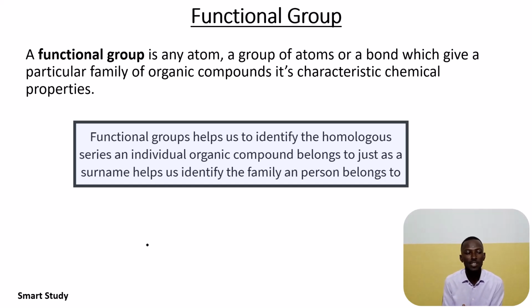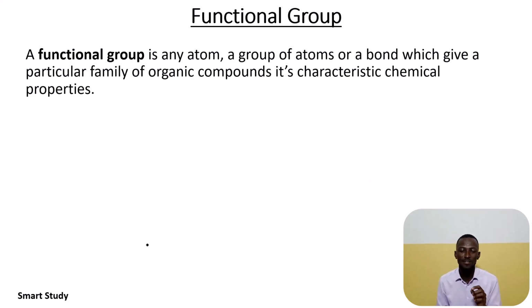We can have Gideon Jackson, we can have Jordan Jackson, we can have Sarah Jackson, we can have Alicia Jackson, Benjamin Jackson, Edmund Jackson. So one interesting thing is they all have Jackson as part of their name. So Jackson becomes the functional group, or in our scenario, the surname.